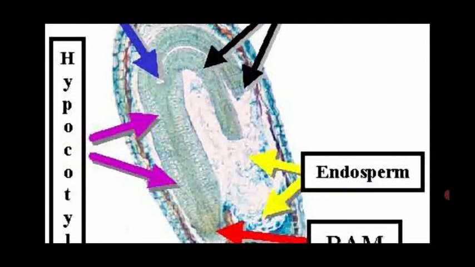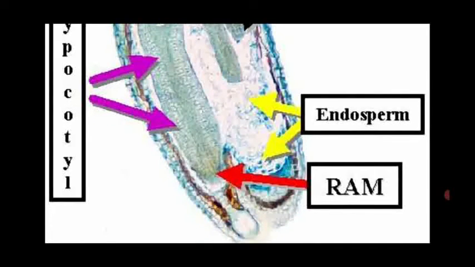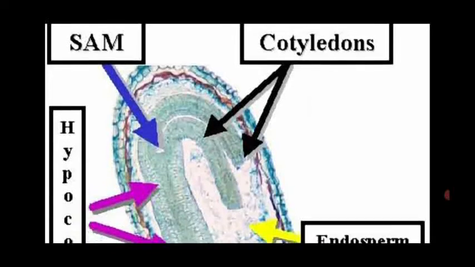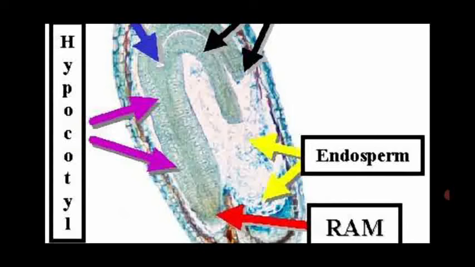Then endosperm. What is the endosperm? It is a nutritive tissue for the growing embryo and its development. So endosperm tissue. Then RAM, which means root apical meristem. That means afterwards they produce the root system. So this is said to be the structure of the dicot embryo, showing the different important parts.